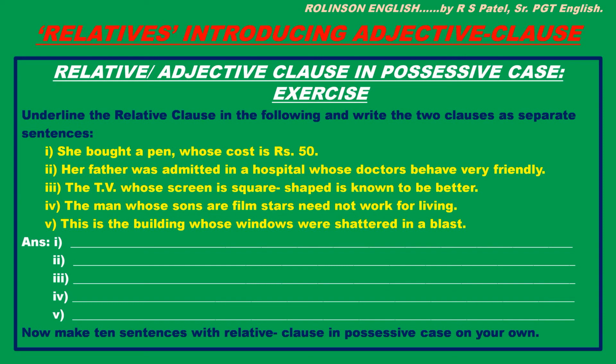She bought a pen whose cost is ₹50. The adjective clause here in possessive case is whose cost is ₹50. Underline it. And if we separate, we will get two sentences: She bought a pen, and second, its cost is ₹50. So go on doing accordingly and complete it. After completing, make 10 sentences with relative clause in possessive case on your own.